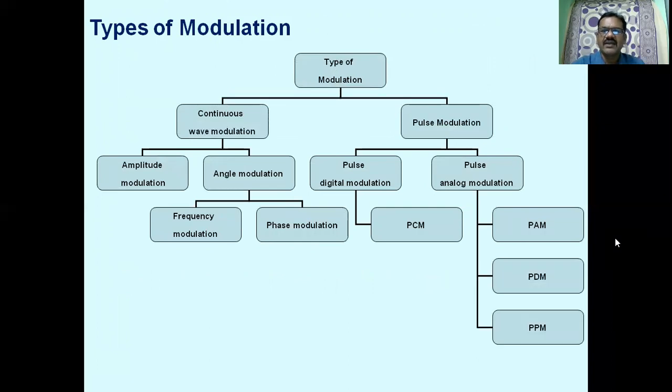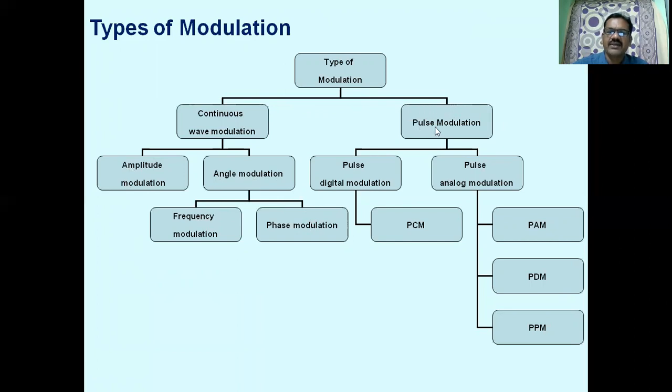There are basically two types of modulation schemes, namely continuous wave modulation and pulse modulation. Continuous wave modulation is categorized into amplitude modulation and angle modulation. Angle modulation is further divided into frequency modulation and phase modulation.